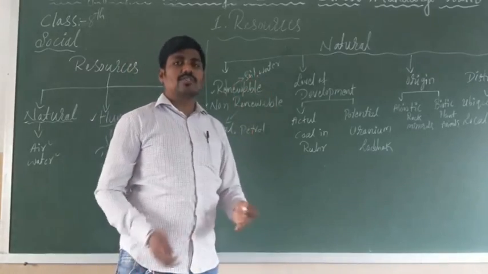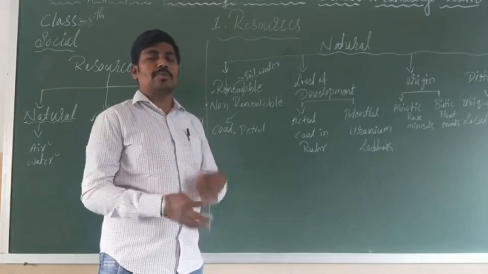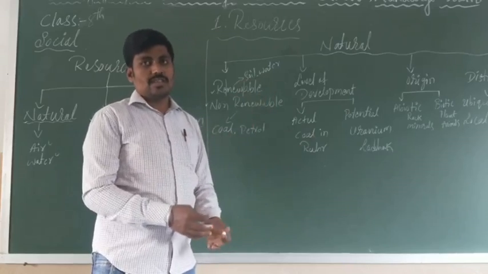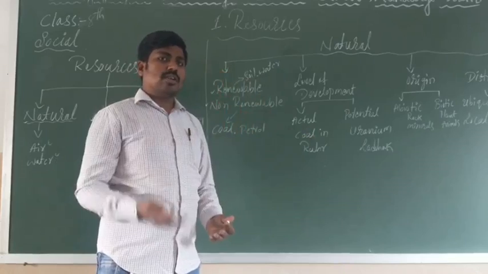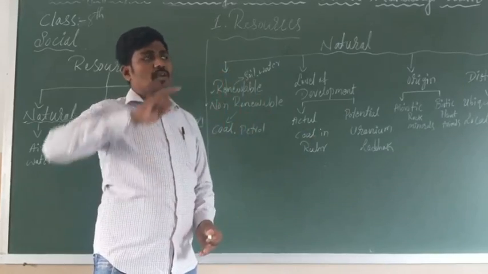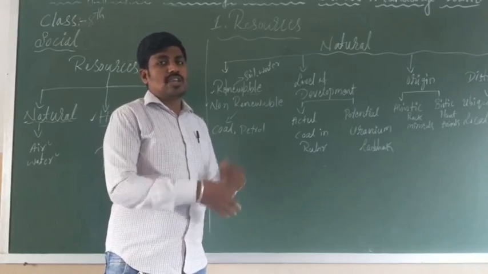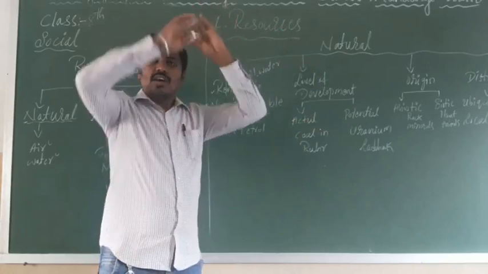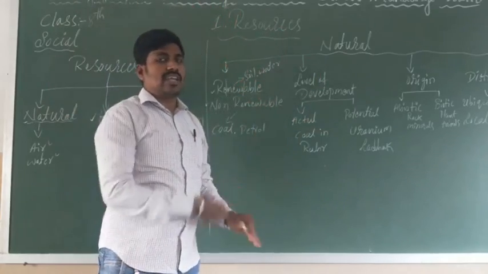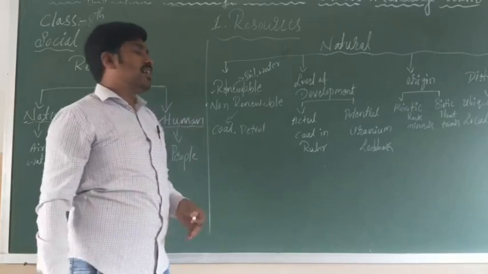Water is the same way. If you use the water, it can be purified and used again. And in the water cycle, which you might be studying, rain will come, water will be stored on the earth, used, and evaporate, and again rain will come. This is a renewable resource, we say.